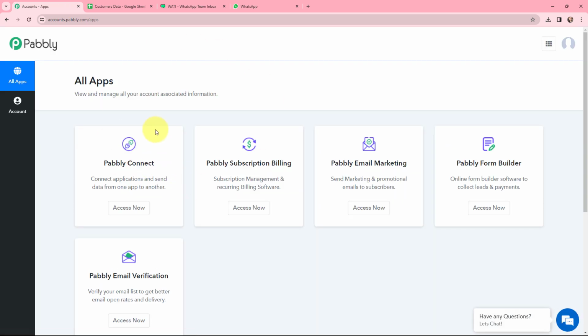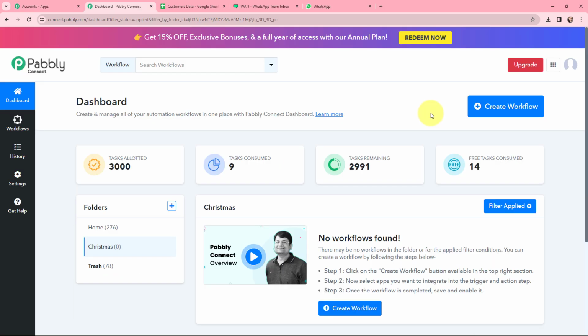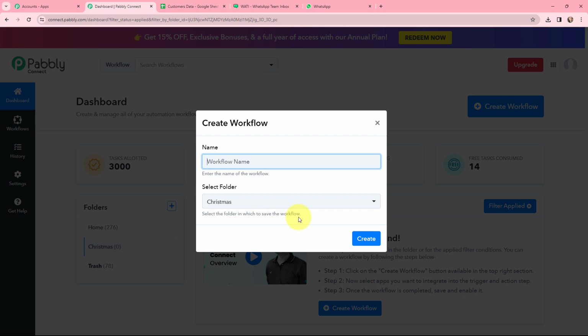Now this here is the all applications page by Pabbly. So here I will go to Pabbly Connect and click on access now to reach my dashboard. So this here is my dashboard, and now to create a new workflow, I will go to my right hand side corner and click on this create workflow button. So now in this dialog box appearing, I'm going to give my workflow a name that will be send Christmas wishes to customers on WhatsApp, and on my left hand side you can see that these are the folders which I have created before. So I want to save this workflow in the folder named Christmas, and now here I'm going to click on create.